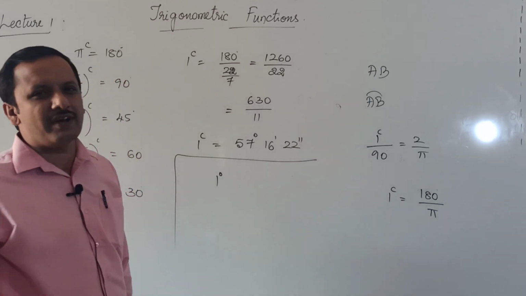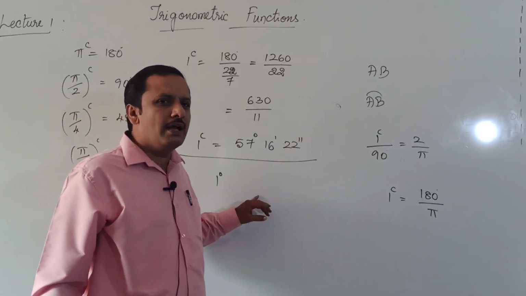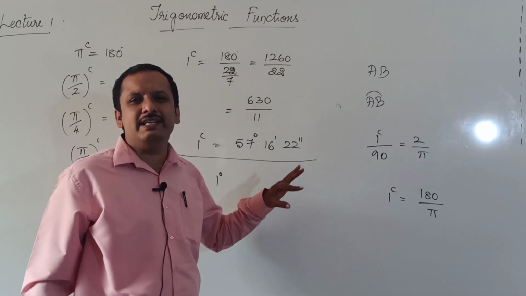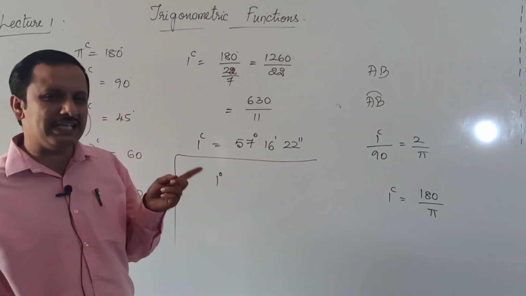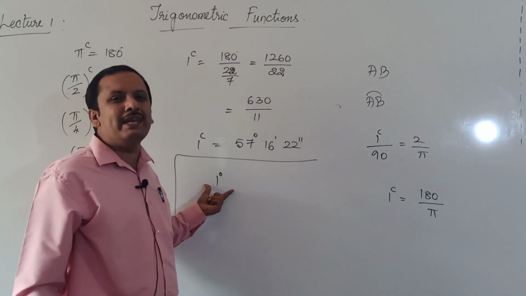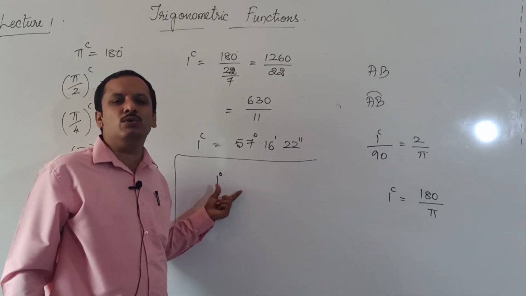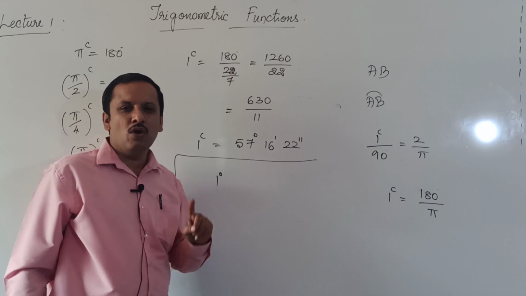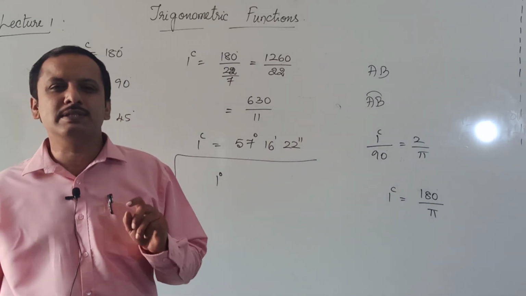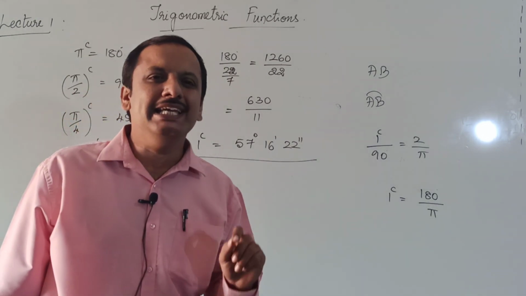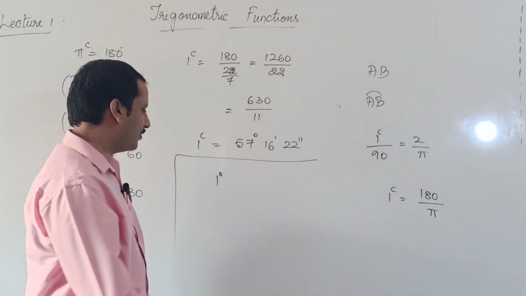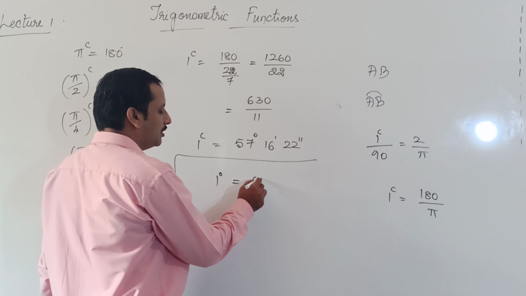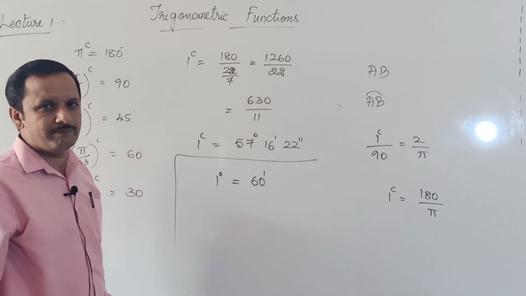1 degree is defined as follows: one right angle is divided into 90 equal parts. Each part is called a degree. Further, there is a subdivision also. 1 degree is divided into 60 equal parts. Each part is called a minute. Okay. So from there I can write 1 degree is equal to 60 minutes.